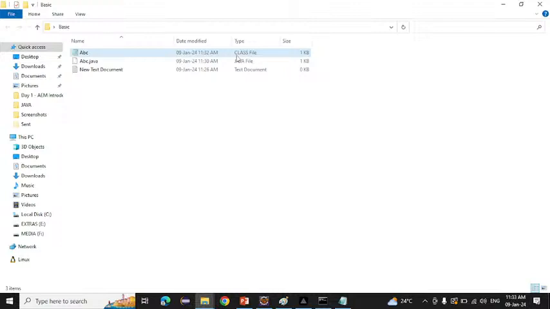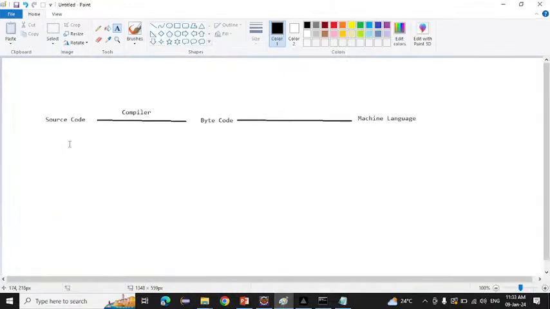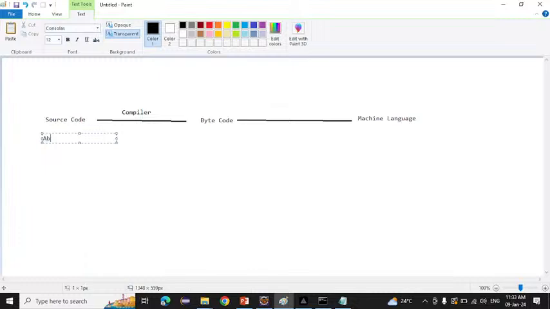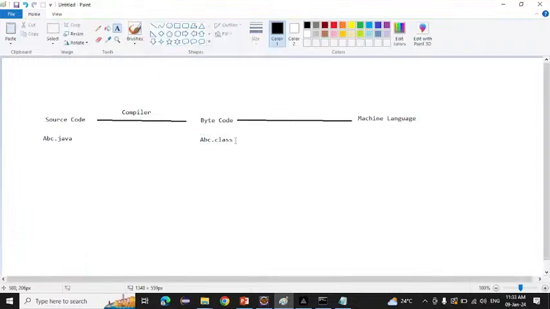What is the extension of that? Class file. I told you yesterday, what is the extension of the source code? Suppose I am writing any class, abc.java. This is called the extension, that is .java. What is the extension of bytecode? abc.class.